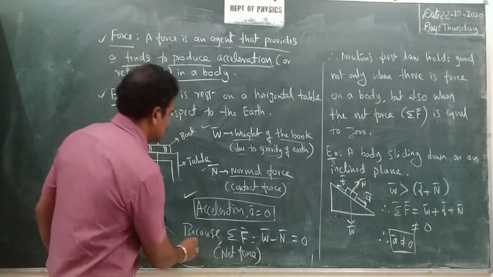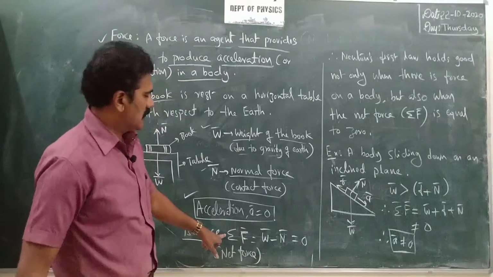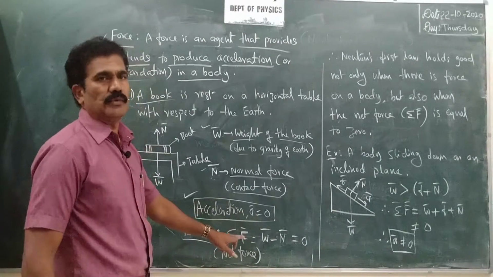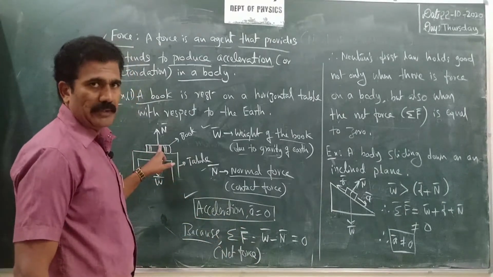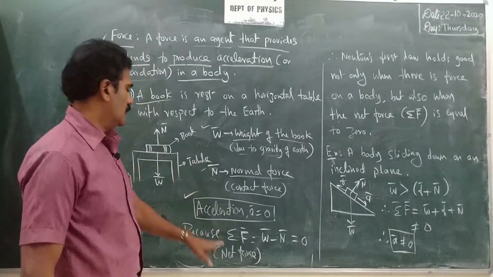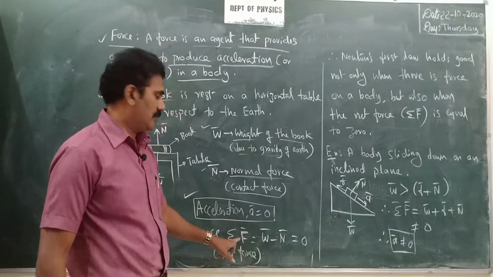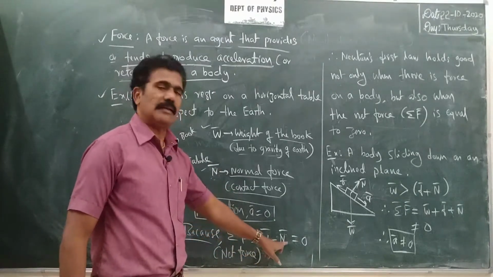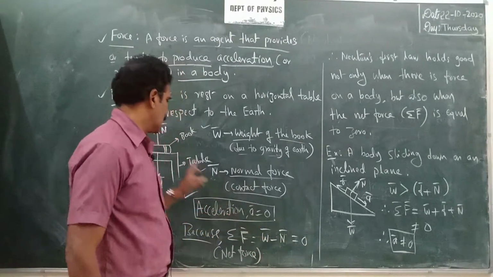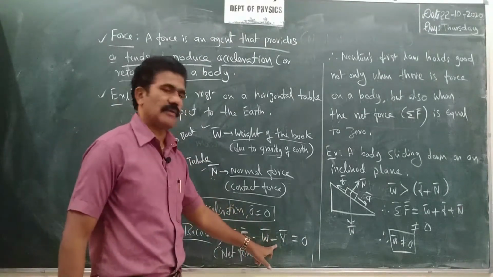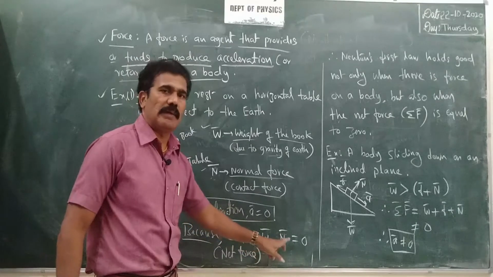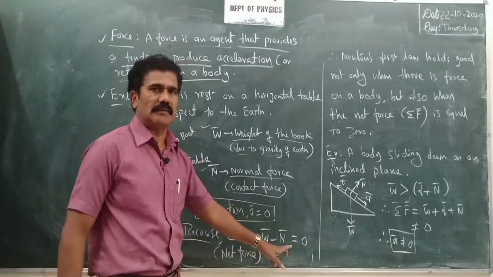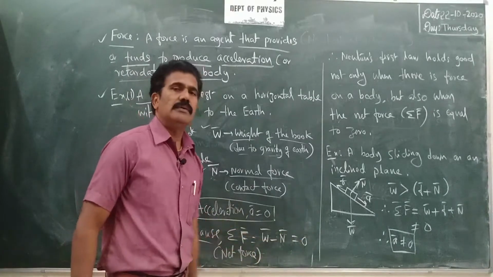So very simple, it is because sigma F. What do you mean by sigma F here? Total force or the net force acting on the body. So that is the book here. Okay. So net force acting on the body, sigma F, is given by the total force W bar plus N bar. But here N bar is acting in the opposite direction, so you have to consider a negative sign. Otherwise it is a sum only. Plus of minus N bar is equal to W bar minus N bar itself, right? So that is equal to 0.